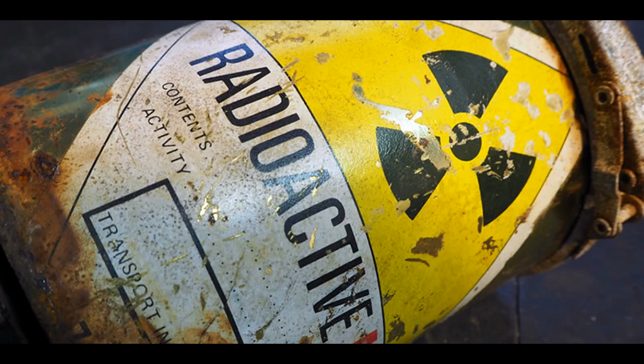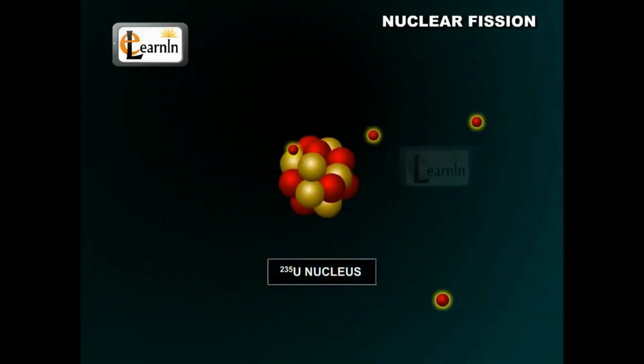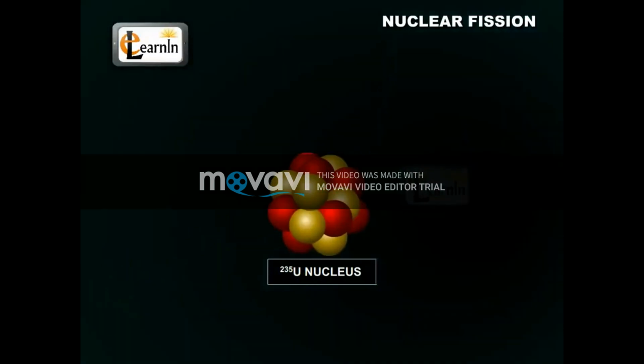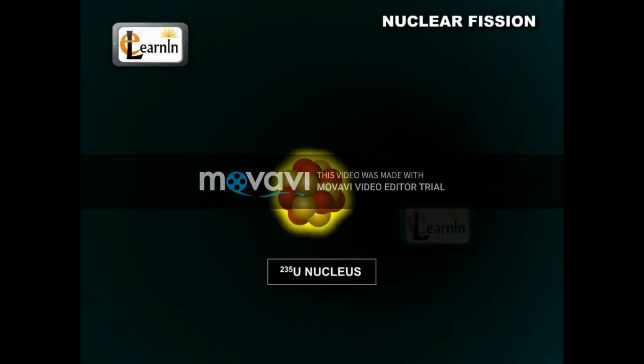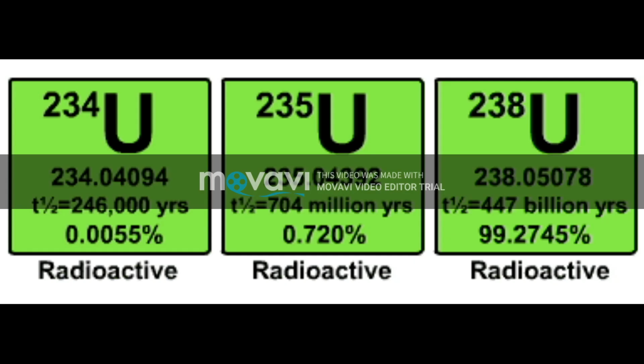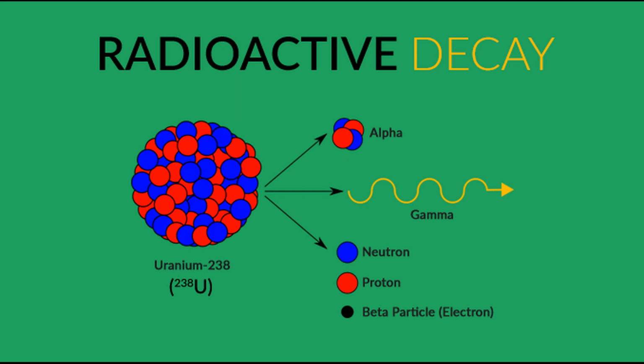Some elements are naturally radioactive, and some elements have unstable heavy nuclei but are not radioactive, yet can be converted into radioactive elements by hitting them with energized small particles like high-speed neutrons. For example, there are many different types of uranium available in nature, some of them naturally radioactive. Uranium-233 is one of them. And this naturally radioactive uranium atom spontaneously converts into a lighter stable atom of some other element.